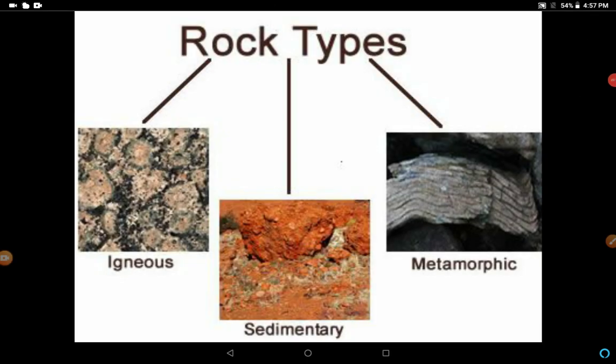As we have discussed, there are three major types of rocks: igneous, sedimentary and metamorphic rocks. When molten magma cools, it becomes solid. Rocks thus formed are called igneous rocks. One by one we'll discuss these rocks. First of all we'll talk about igneous, then sedimentary and metamorphic.